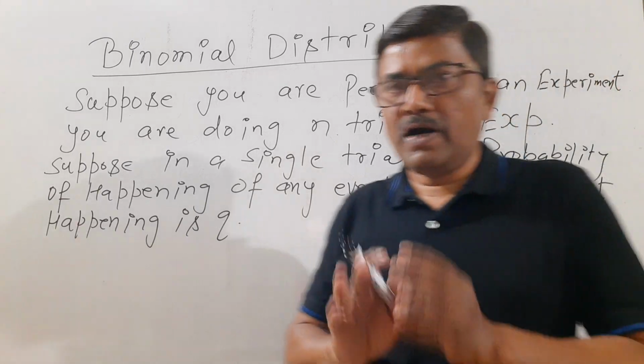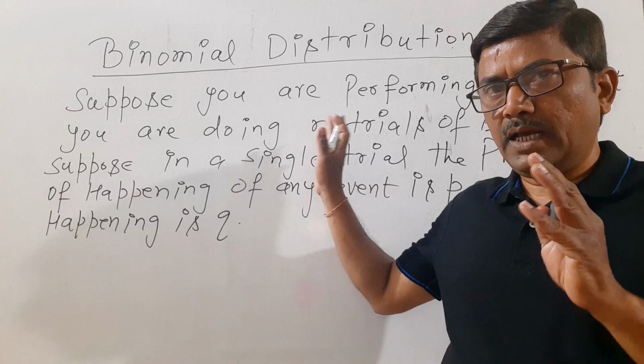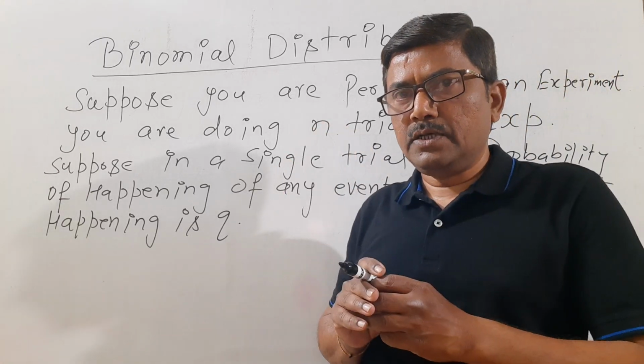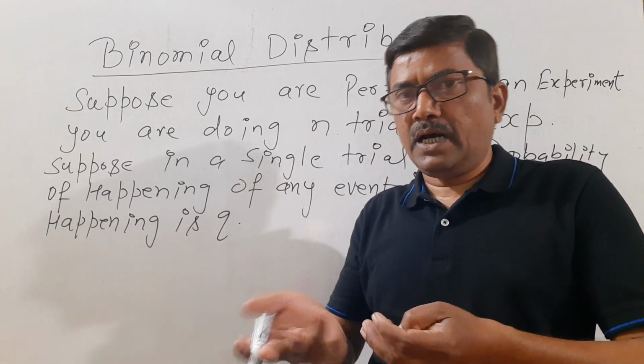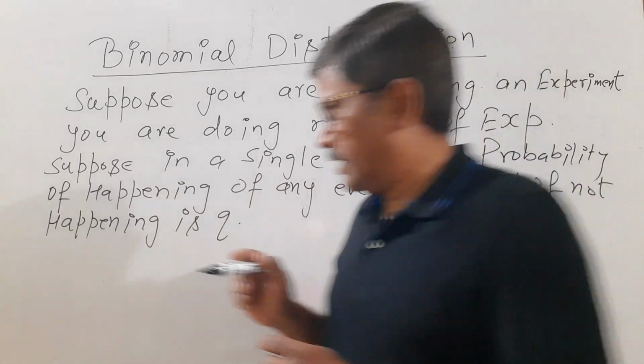Now what do we want? We want that in total n trials, in total n times, our event should happen r times.